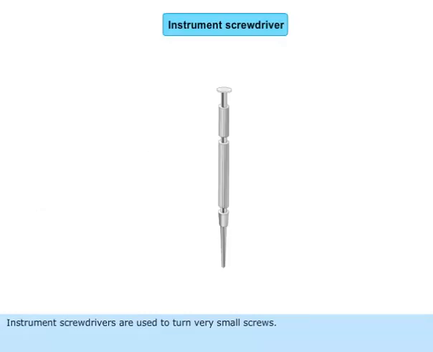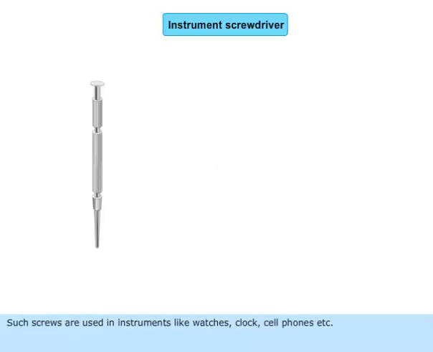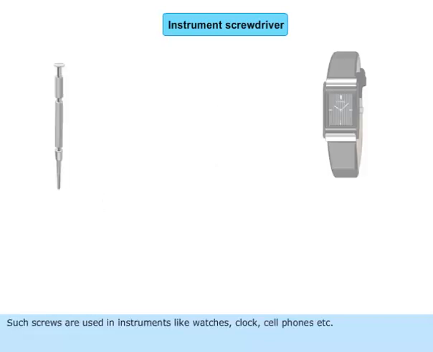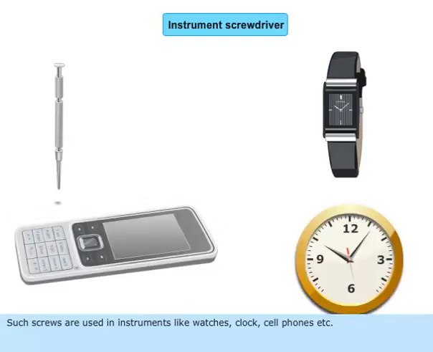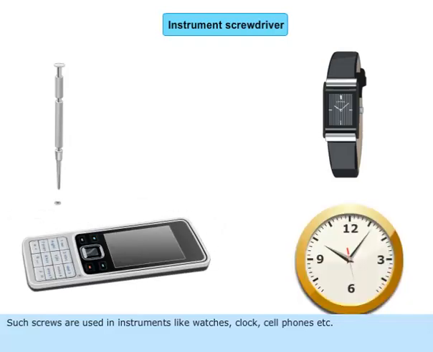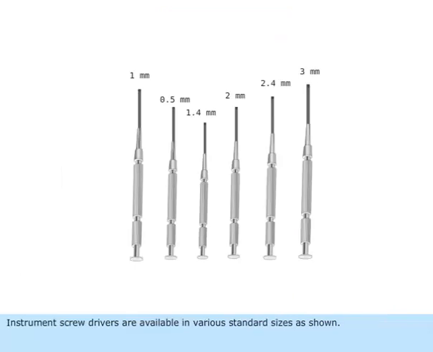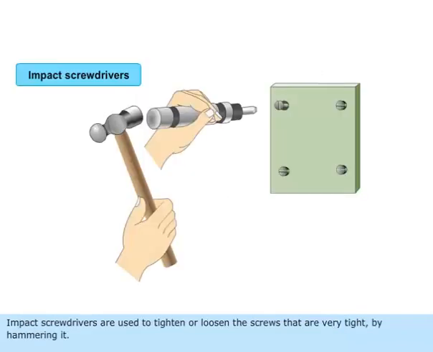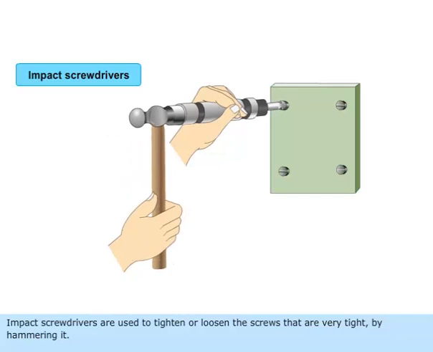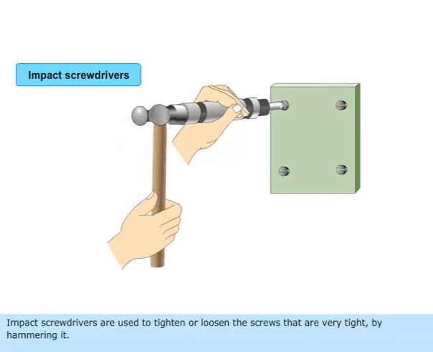Instrument screwdrivers are used to turn very small screws. Such screws are used in instruments like watches, clock, cell phones, etc. Instrument screwdrivers are available in various standard sizes as shown. Impact screwdrivers are used to tighten or loosen the screws that are very tight by hammering it.